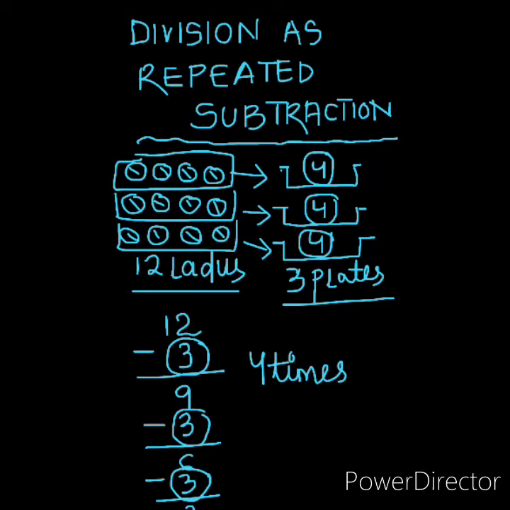To get equal numbers, we have to subtract till 0. So we have subtracted 4 times. So in each plate we have to keep 4 laddus to distribute equally. Okay children?